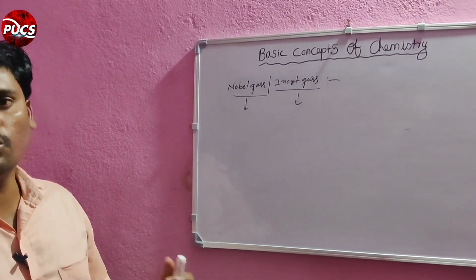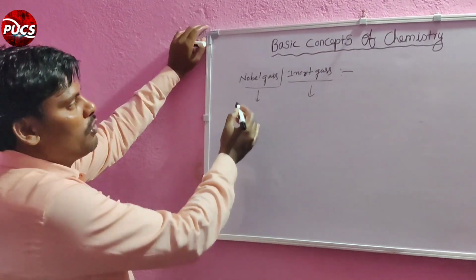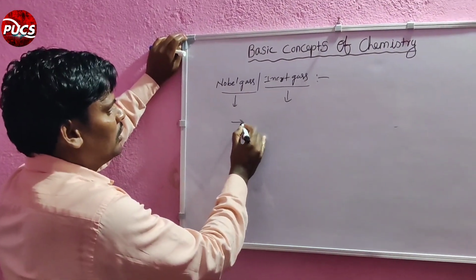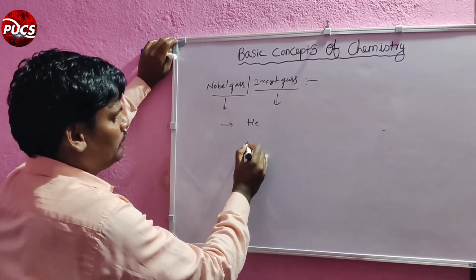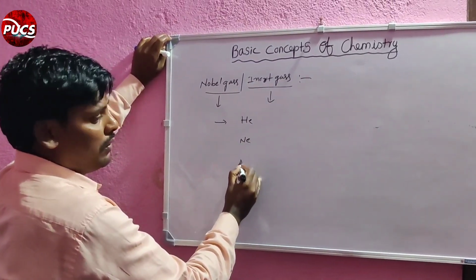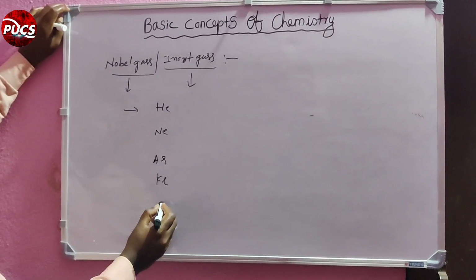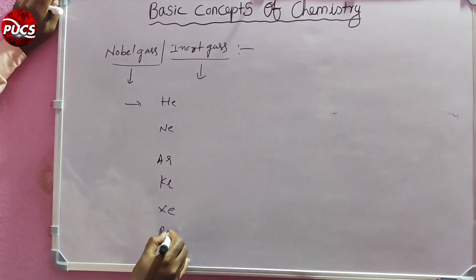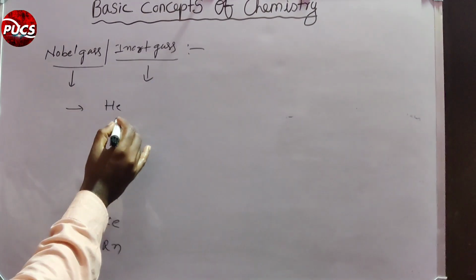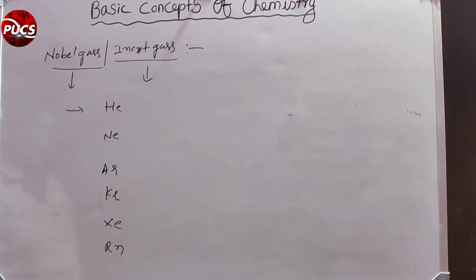Now we are going to discuss one by one. First, what are the noble gas elements? Helium, neon, argon, krypton, xenon, radon. These are all inert gases.